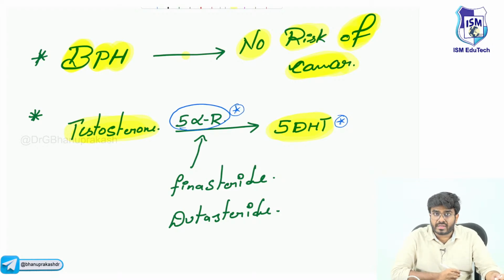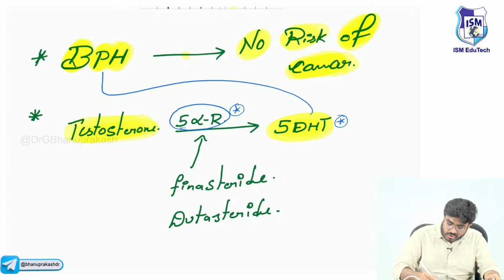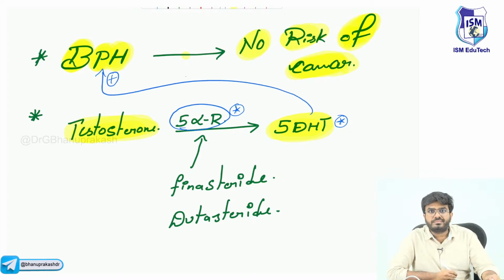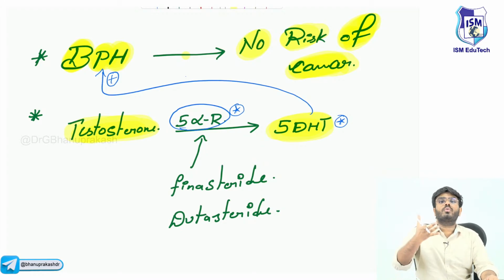This dihydrotestosterone will stimulate the prostate to grow. Dihydrotestosterone is the one which stimulates the prostate to grow, leading to benign prostatic hyperplasia.